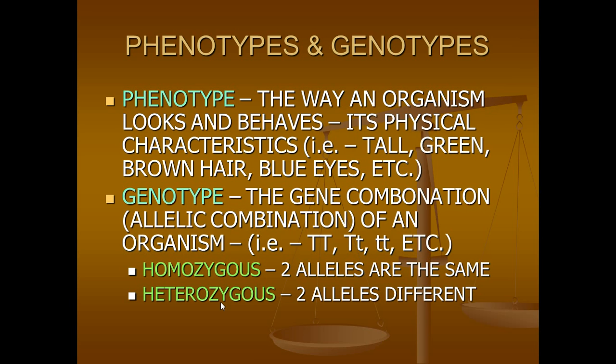They could have a homozygous genotype. This means that the 2 alleles that they inherited from their parents are the same. And back to how we represent that, we would write that as capital T, or lowercase t. They could also be heterozygous. This means that the 2 alleles that they inherited were different, one big and one little.